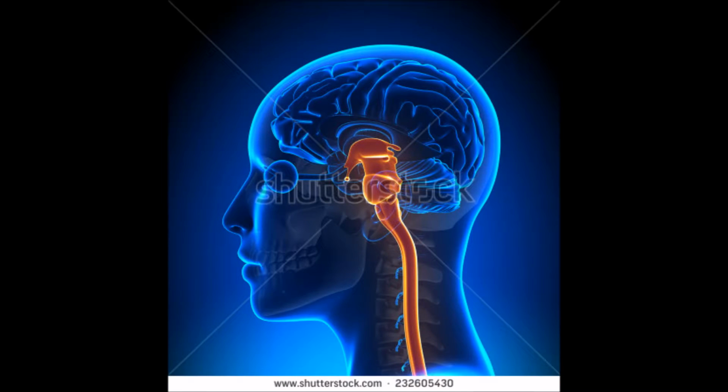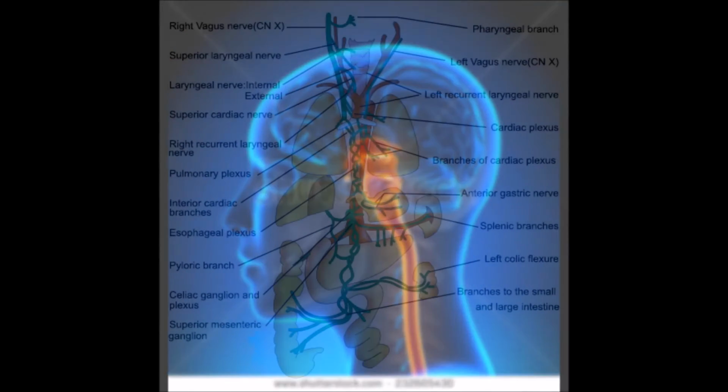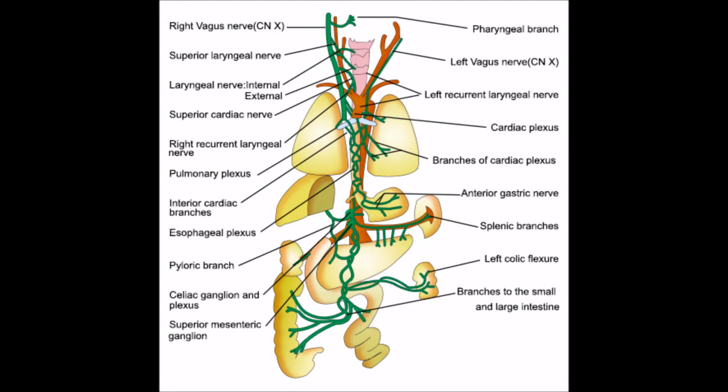The brainstem. The brainstem coordinates motor function control between the brain and body. It also controls the involuntary functions of the peripheral nervous system, things like breathing, heart rate, and digestion. The vagus nerve. This is the longest of the cranial nerves. It travels from the brainstem to the abdomen. Along the way, it hits the esophagus, heart, and lungs while helping control more involuntary body functions like heart rate,